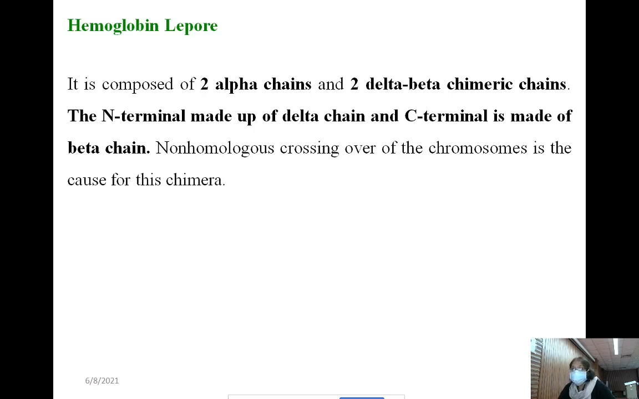Non-homologous crossing over of the chromosomes is the cause of this chimera. There is an abnormality of the crossing over of the chromosome, which is the cause of this chimera. That's all about this hemoglobin variant.